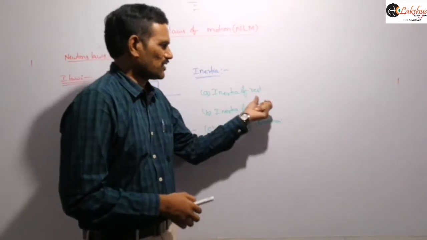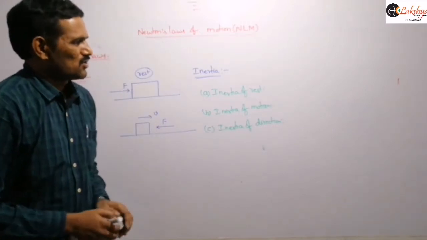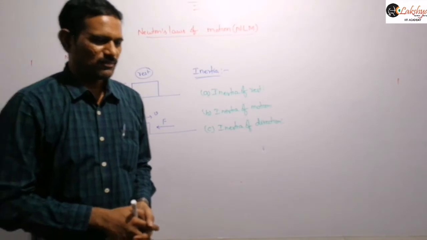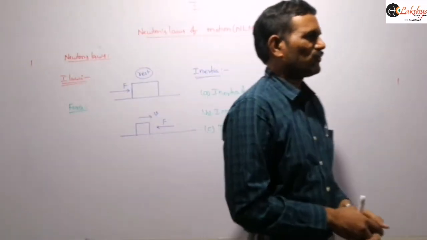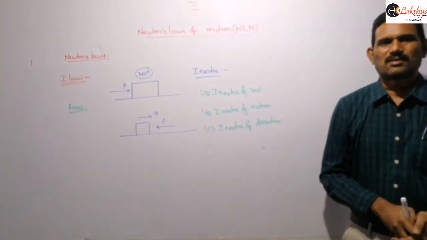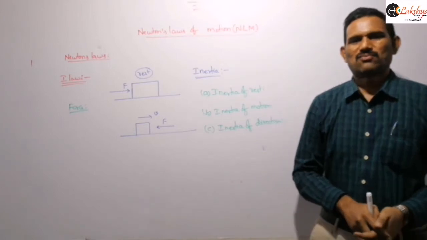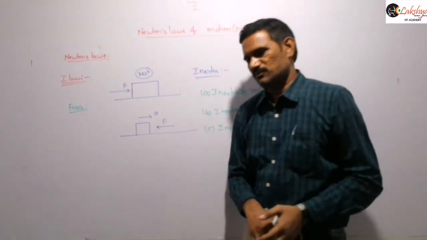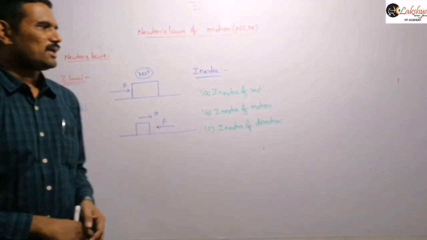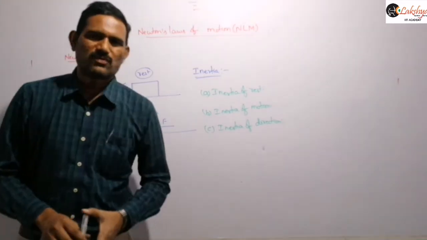So write the definition for this inertia of rest. The remaining two you can write in your own words. So the inability of a body to change its state of rest by itself is called inertia of rest. Inertia of rest.